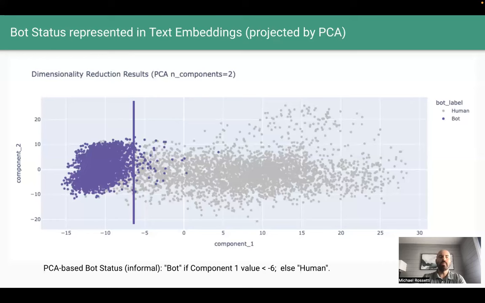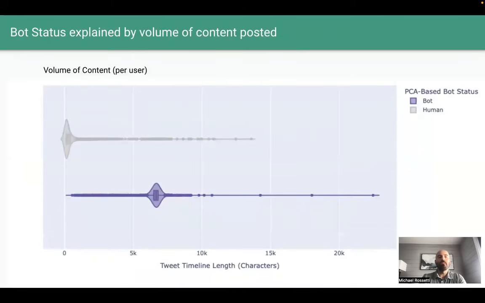But what qualities in the underlying data are helping PCA do its job? When we examine the volume of content posted by users, we see bots post a much larger volume of content than humans do on average. So our original decision to encode the entire user timeline with varying lengths, rather than encode each tweet individually, is likely enabling the text embeddings to represent information related to volume of content.